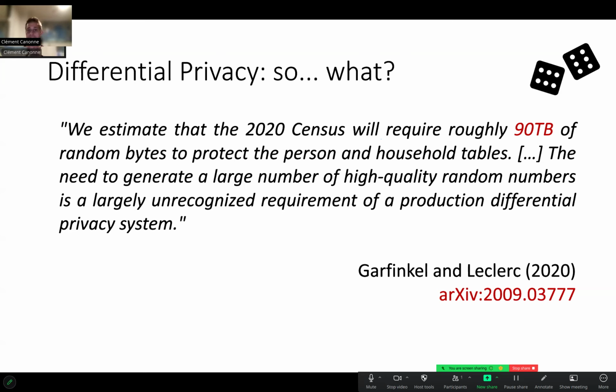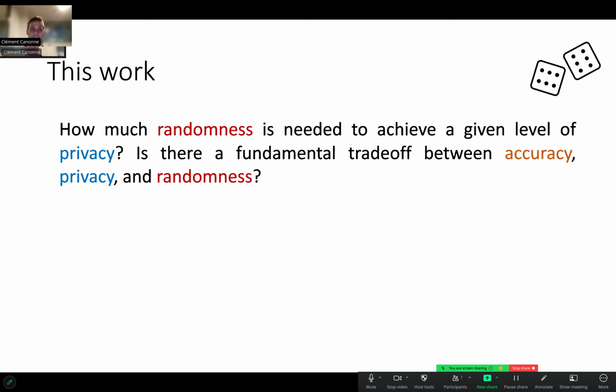The need to generate a large number of high-quality random numbers is a largely unrecognized requirement of a production differential privacy system." So again, this is a pretty long quote, but what this is saying is we can't just sweep under the rug the fact that just to ensure things are differentially private, we need a lot of random bits, and we need to generate them fast, and in a way that we can trust.